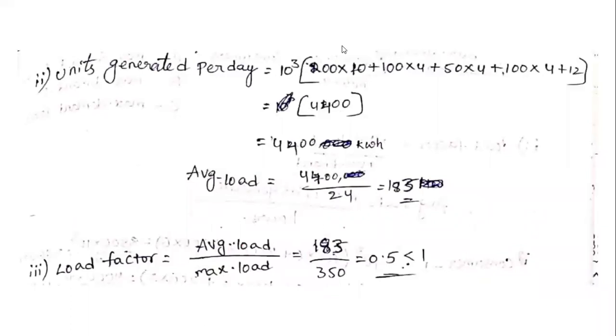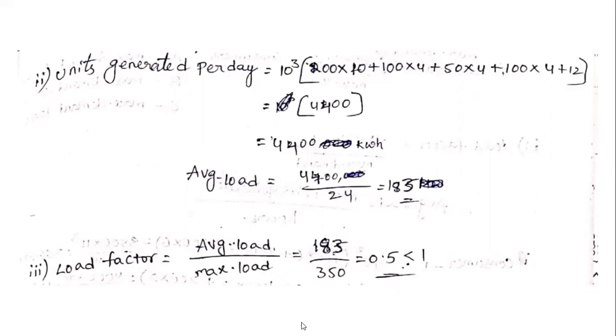Average load is equal to the number of units generated by hours, and load factor is equal to average load by maximum demand. Therefore, average load 183 by maximum demand 350 is equal to 0.5. Therefore the load factor is always less than 1.